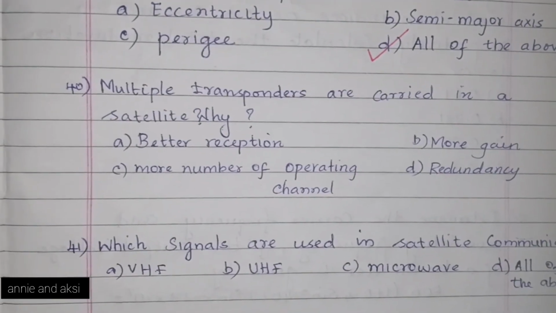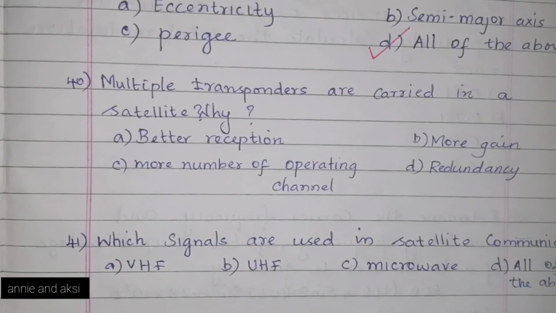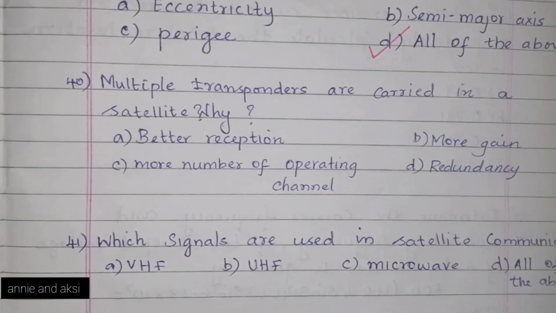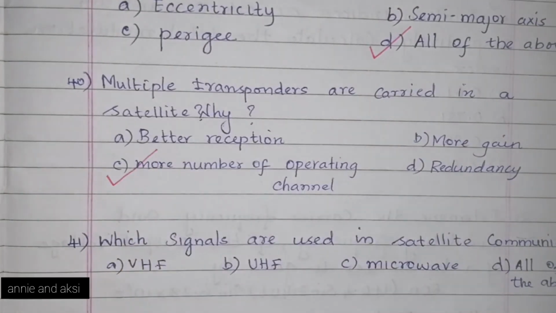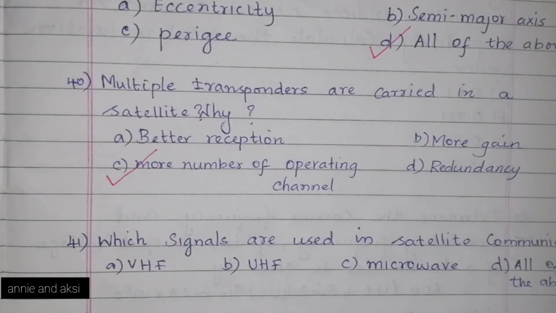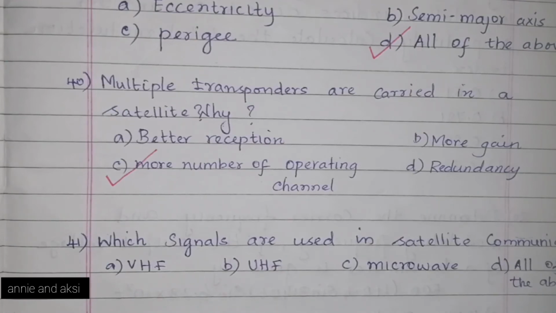Next question. Multiple transponders are carried in a satellite. Why? Option A, better reception. Option B, more gain. Option C, more number of operating channels. Option D, redundancy. Since there is more number of operating channels, multiple transponders are carried in a satellite. So the answer is option C, more number of operating channels.